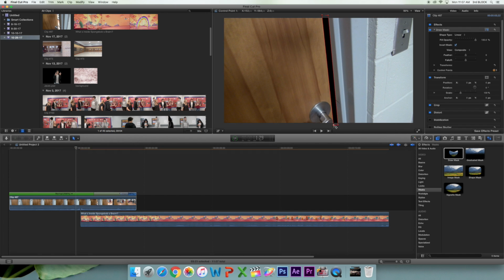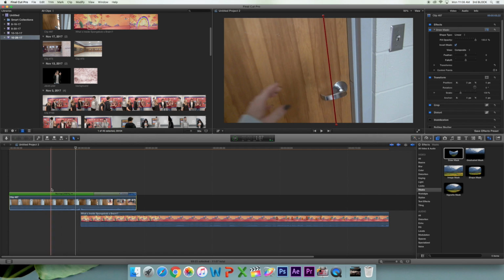And now you want to take that black line and make it as small as you possibly can, like try to fit it in the crack in the door. And as soon as you have it as small as you can get it, go back and watch it and make sure that it looks good.